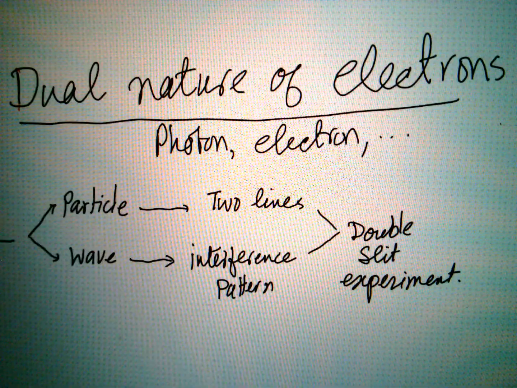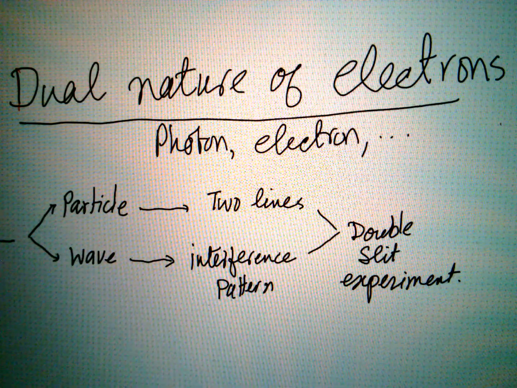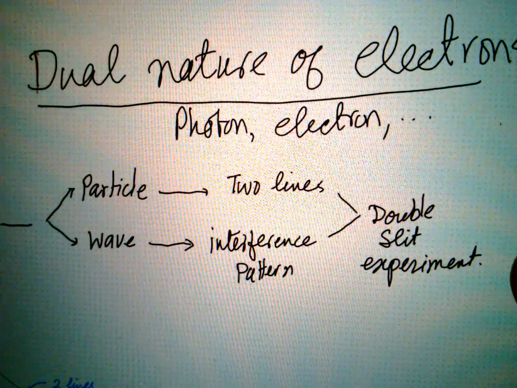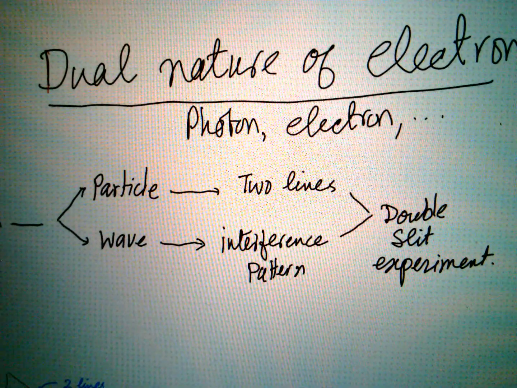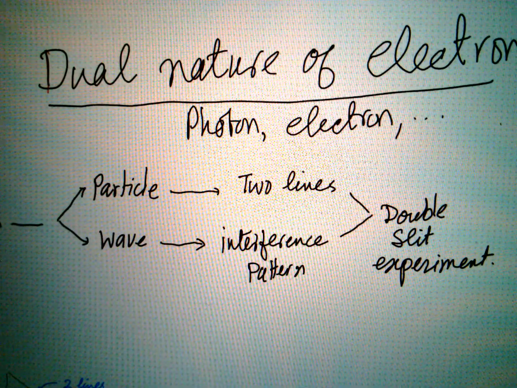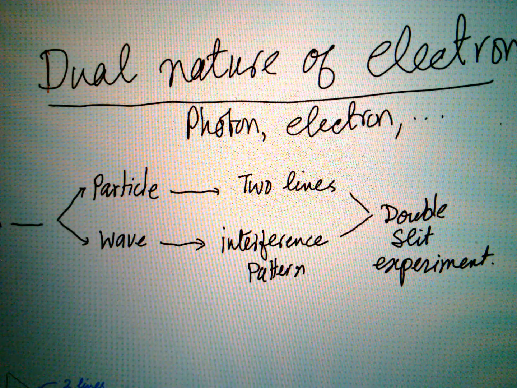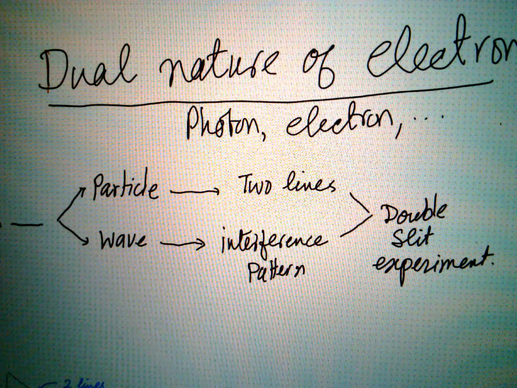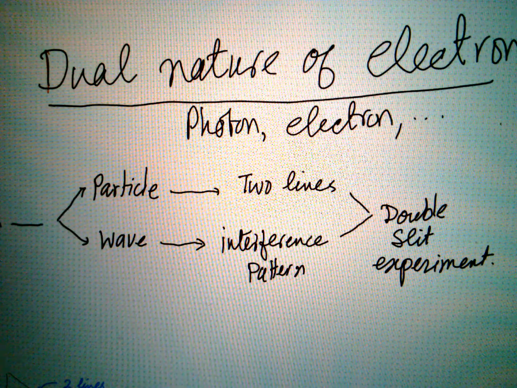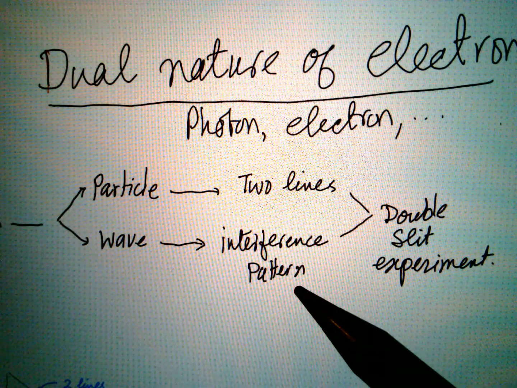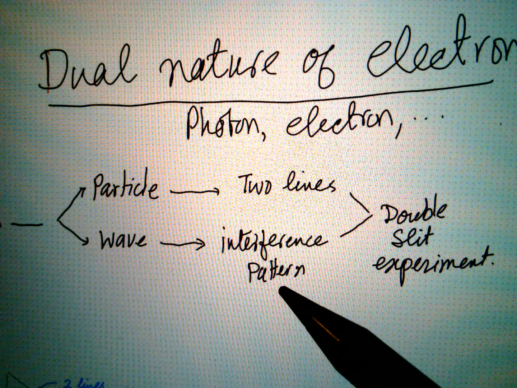Hello, physics. Today's topic is the dual nature of electrons. Usually the dual nature of light is discussed. Light behaves like a particle in some experiments, like the photoelectric effect, and light also behaves like a wave in the double slit experiment, diffraction, and interference.